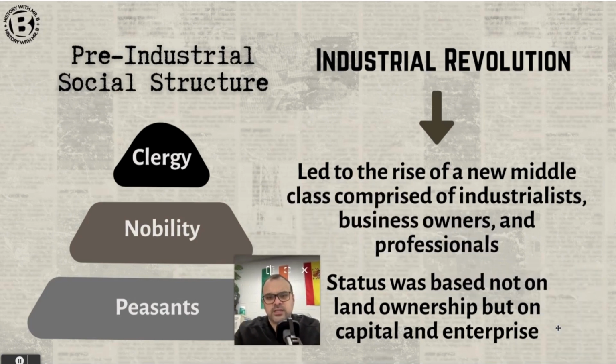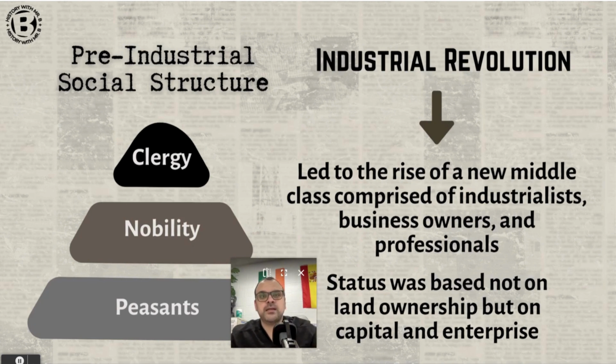Let me move myself out of the way so you can see the rest of the screen. Remember that the nobility owned most of the land. They held much of the political and economic power, and the clergy had a lot of influence, particularly in education and spiritual matters. The vast majority of the population were poor peasants who worked the land and lived in rural areas, under the control of landlords and nobles. Urban populations in cities existed, but they were very small, usually craftsmen, small merchants, and small professionals doing odd jobs.